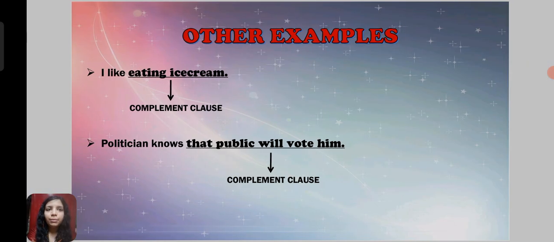Next, another example of complement clause plus noun phrase is, I like eating ice cream. As I told you, the ing form will also come under the category of complement clause. Next, the politician knows that the public will vote him. That the public will vote him is a complement clause.